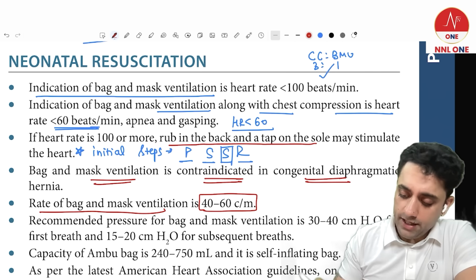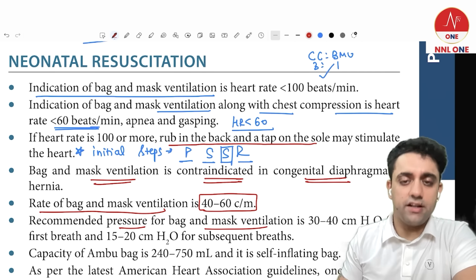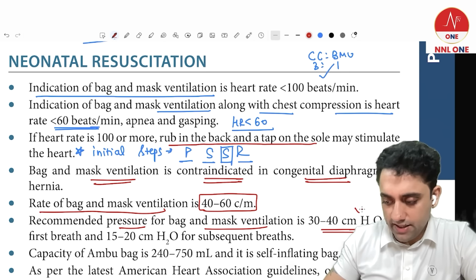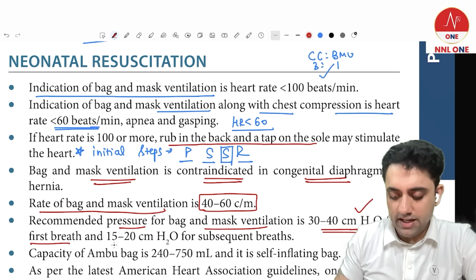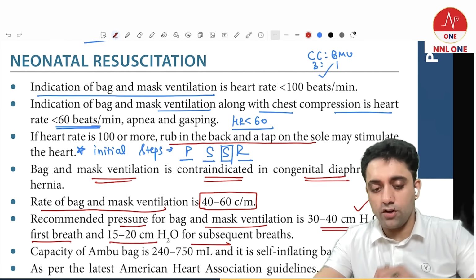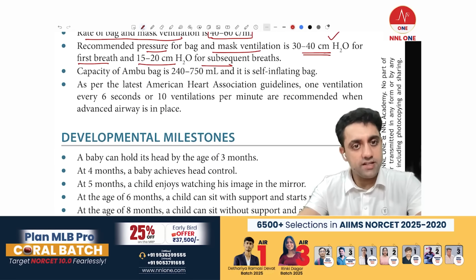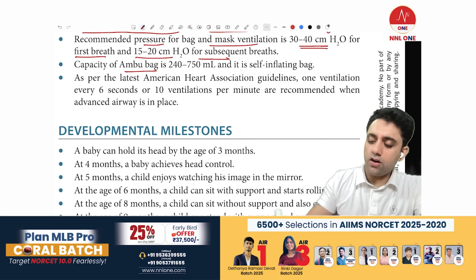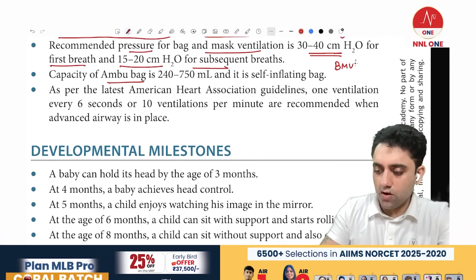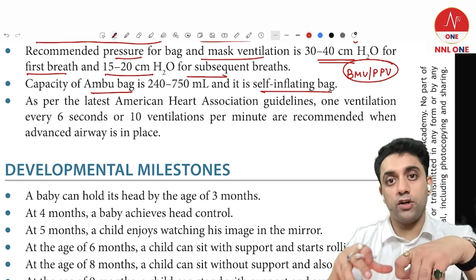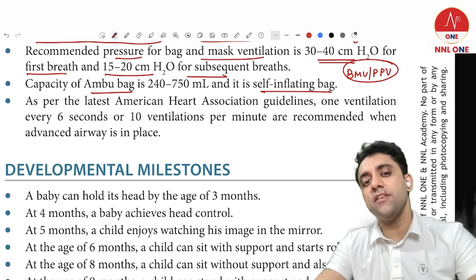What is the recommended pressure for bag and mask ventilation? The pressure you're giving is 30 to 40 centimeter of water for the first breath, and half of that, around 15 to 20 centimeter of water, for the subsequent breaths. Okay, that you should know. An Ambu bag, bag and mask ventilation, or positive pressure ventilation, all are the same thing. The Ambu bag is a self-inflating bag.